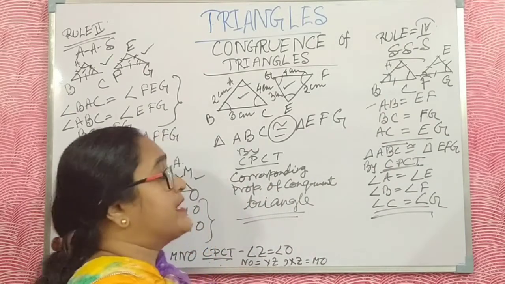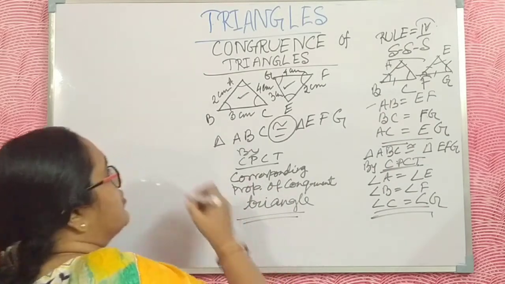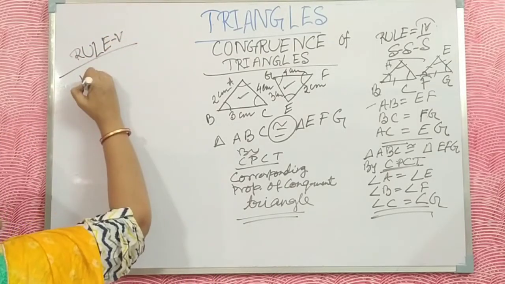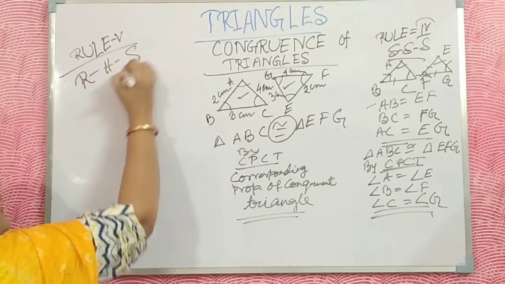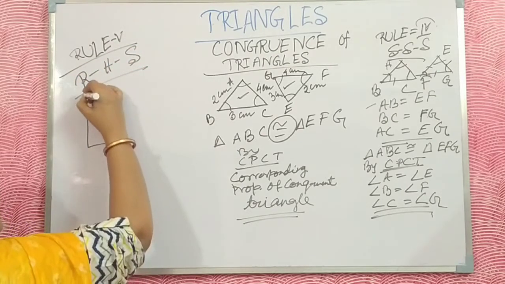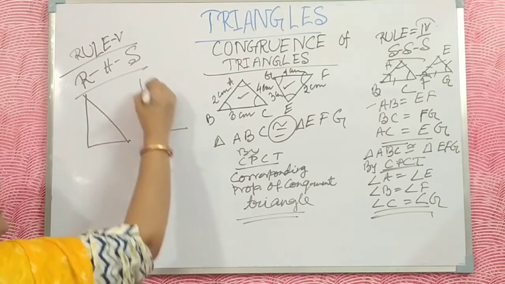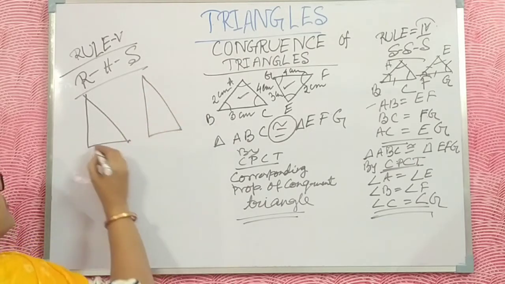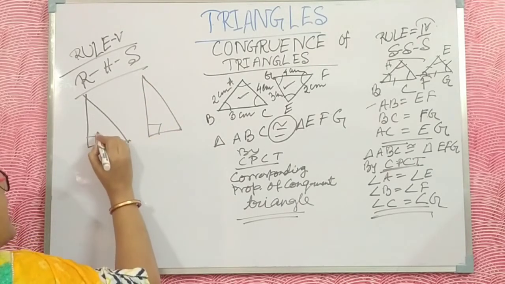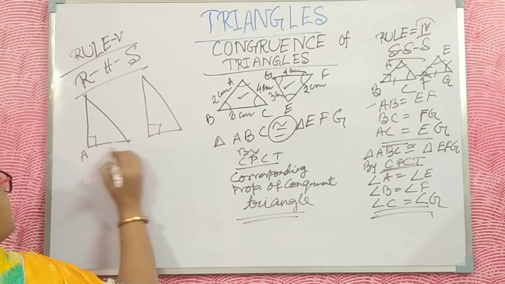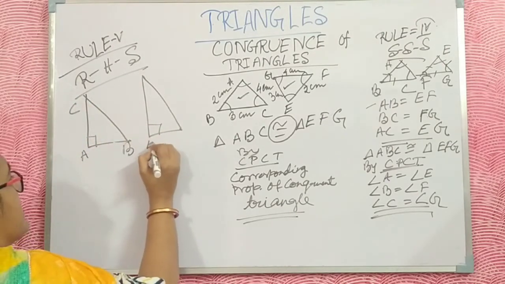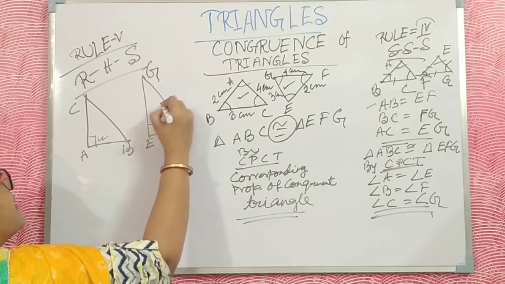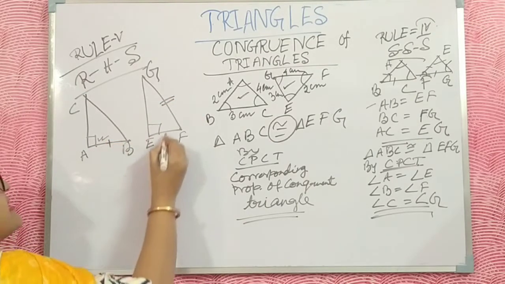This is the last property I now discuss, which is rule 5. This is the RHS property. When two triangles are right angle triangles, then you say RHS. R means right angle, H means hypotenuse, and then any other side.